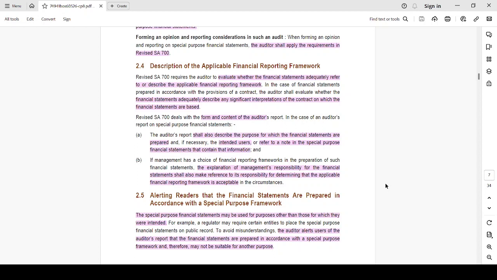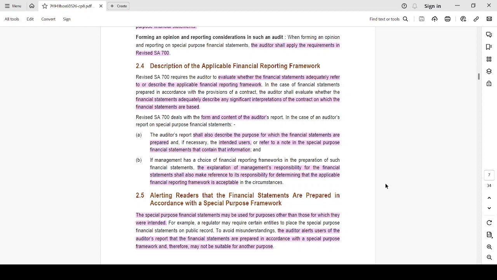Okay. That could be, for example, some significant interpretations that have been given in the contract and made publicly available for the intended users. Then that will form part of the description of the AFRF. Along with that, it also deals with the form and content of the auditor's report.